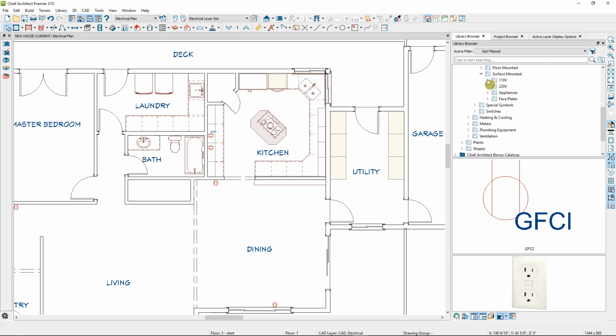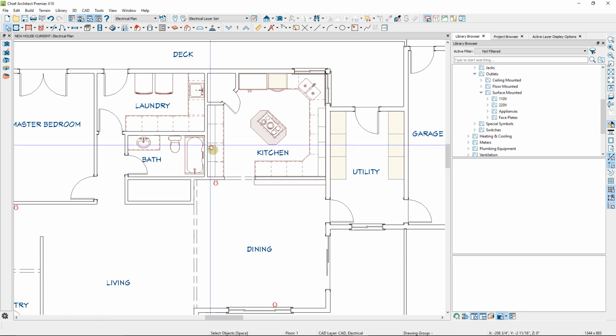There's many other objects in that electrical folder, including all of your special symbols, special switches, ceiling, floor, and surface mounted electrical symbols. Another way to place all of your outlets, I'll go ahead and delete these, is to go up to your electrical tools, and one of your child tools is the Auto Place Outlets. When I click on Auto Place Outlets, I'll click here in the kitchen. That will place all of the 110 outlets. It also recognizes where the kitchen sink is and places lights above it.